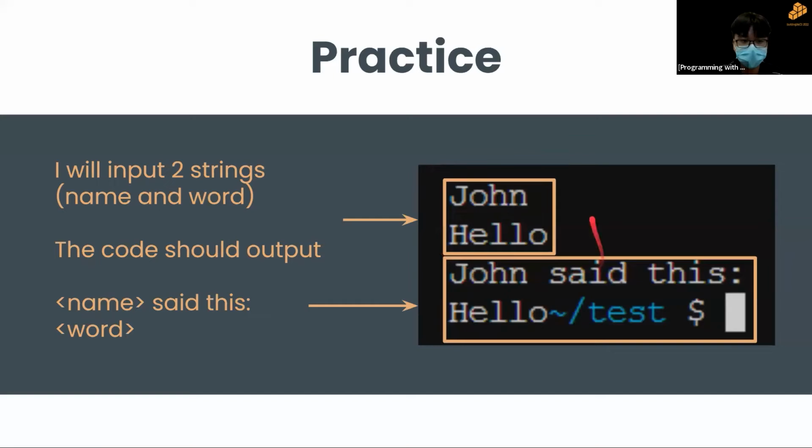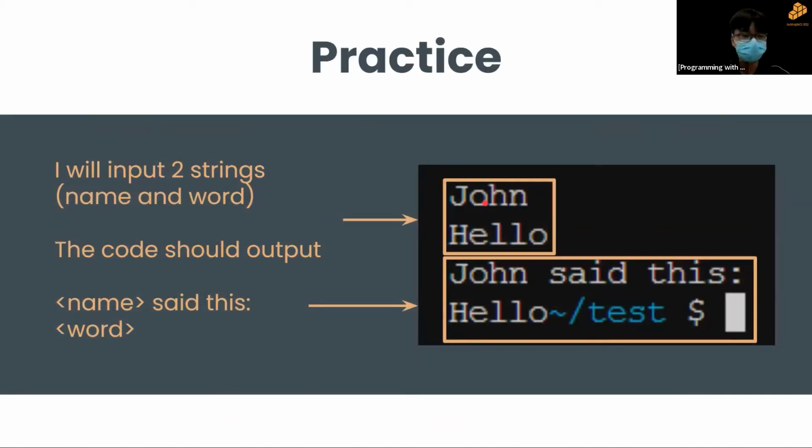So in this example, where my inputs are John and hello, my output should be John said this, colon, hello. I'll give you about 5 to 10 minutes to try this, and I'll go through the answer after the time is up.